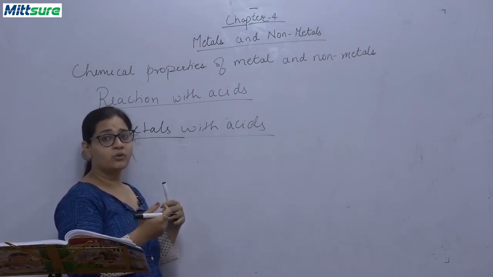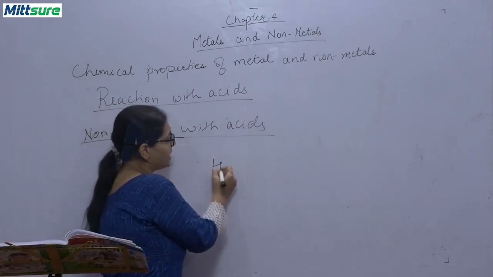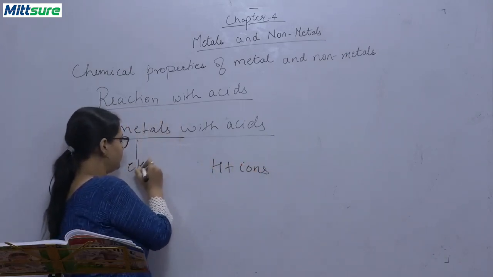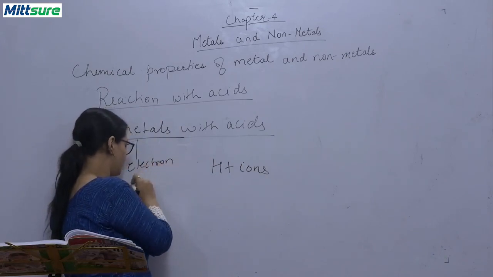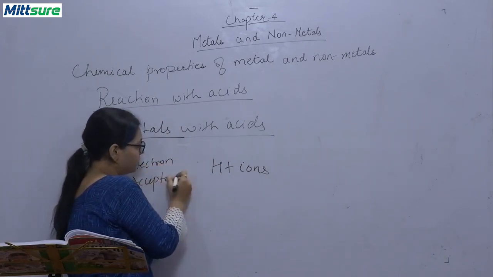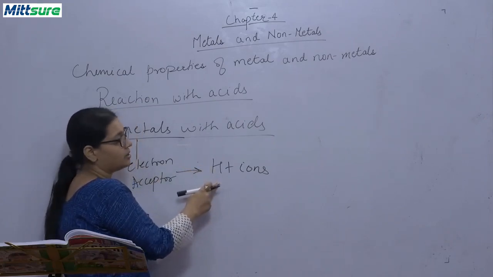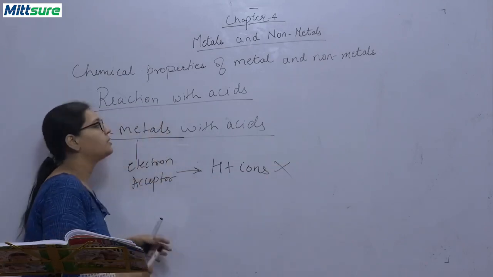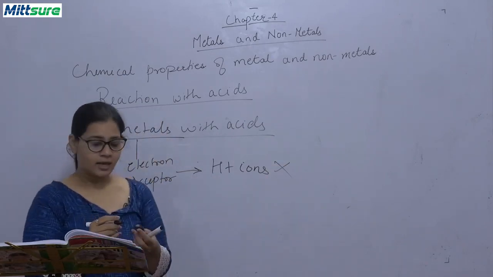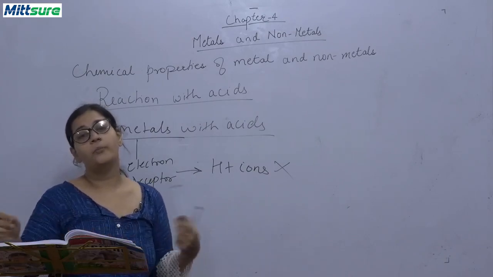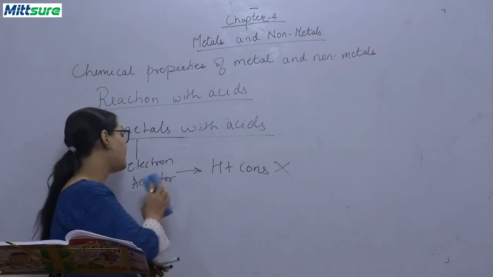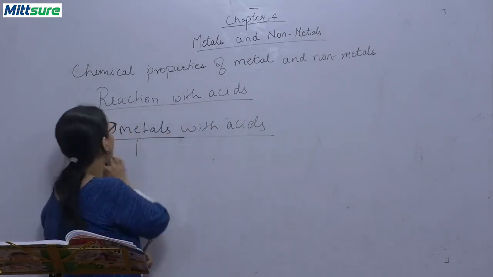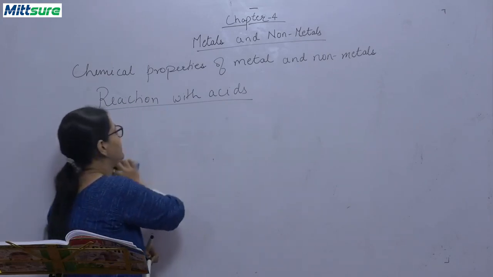Okay, they accept electrons, and these H plus ions, as non-metals are electron acceptors, cannot give these hydrogen ions electrons. So that's why no reaction takes place between non-metals and acids, as they do not displace hydrogen from mineral acids or inorganic acids. Okay, now we will be studying our next topic, that is reaction with bases.